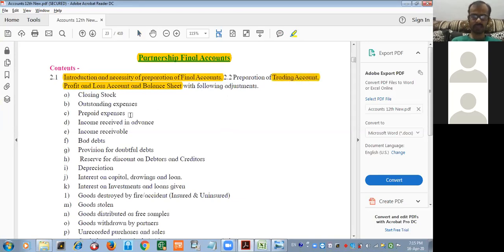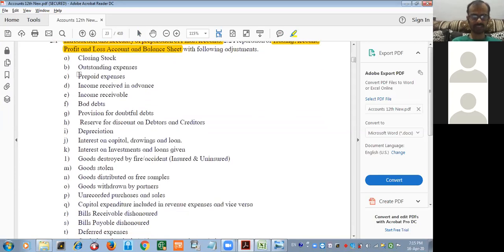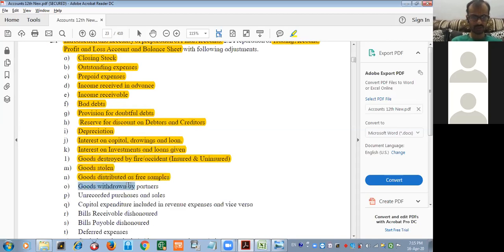And the following adjustments. If you remember, a few adjustments we already saw in our 11th standard, so I will highlight the adjustments which we already saw. Closing stock, outstanding expenses, prepaid expenses, income received in advance, income receivable, bad debts, provision for doubtful debt, reserve for discount on debtors as well as creditors, depreciation, interest on capital, drawings and loan, interest on investment and loan given, goods destroyed by fire, accident, insured and uninsured, goods stolen, goods distributed as free samples, goods withdrawn by proprietor,